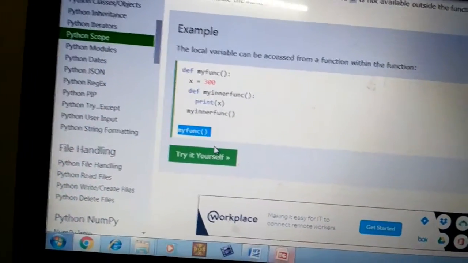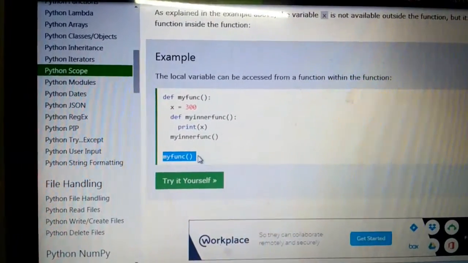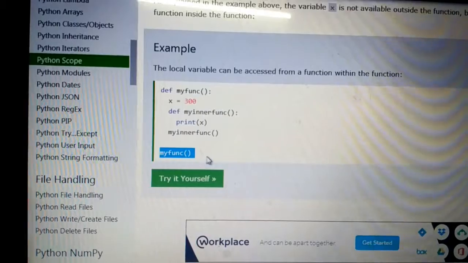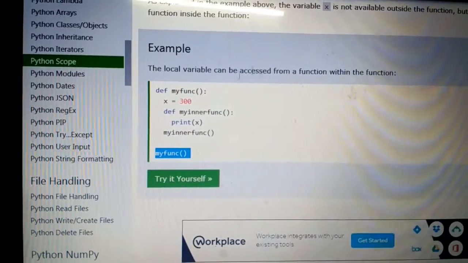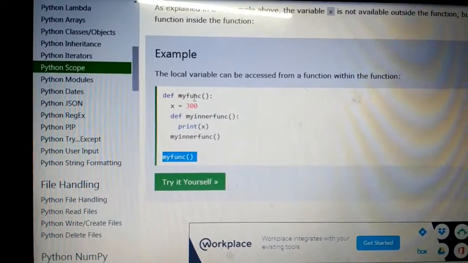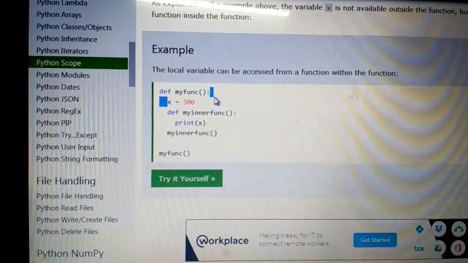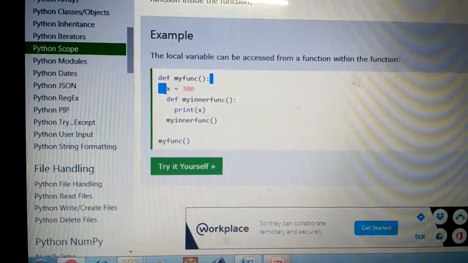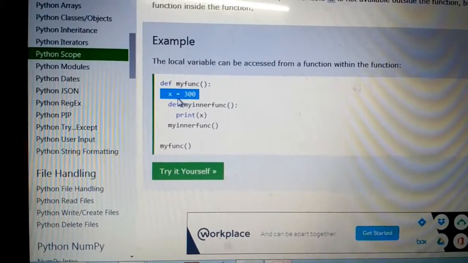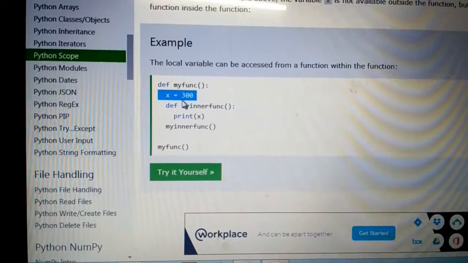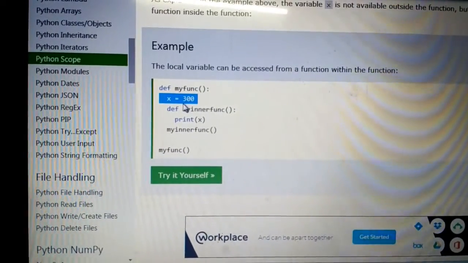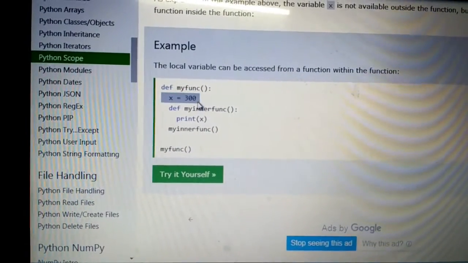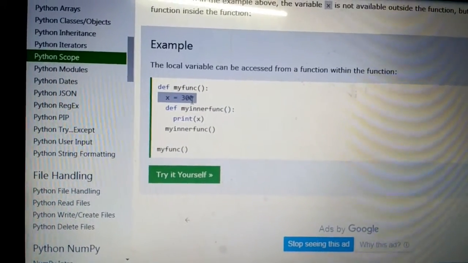So when you are executing this statement, immediately it searches for my function statement. See here, def my function statement. So this is same as this statement. So that's why execution starts from this onwards. See, next statement is x is equal to 300 here. So in memory, the variable x is created with the value 300.